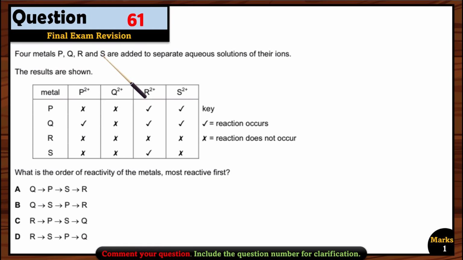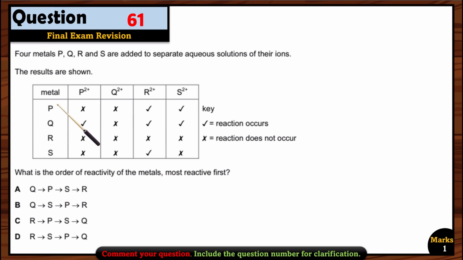Question 61. 4 metals P, Q, R and S are added to separate aqueous solutions of their ions. The results are shown. Okay, so these are the results. Let's see what has happened. What is the order of reactivity of the metals, most reactive first? So we have to write the one that is most reactive.